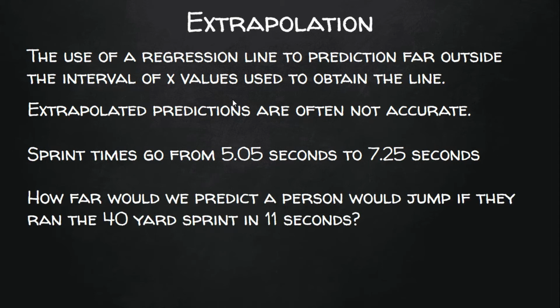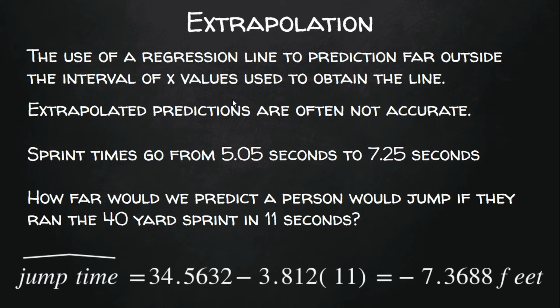If we wanted to try to predict how far someone could jump if they ran the 40-yard sprint time in 11 seconds, you'll notice that 11 seconds is really far outside the range of sprint times in our data set. Plugging that 11 seconds into our model, we would predict that they would jump negative 7.3688 feet. Well, it doesn't make sense that someone would jump negative feet. So you can see here, our model is mostly useful within the range of data values that we were given. If we go outside of that and start extrapolating, things can get pretty inaccurate.